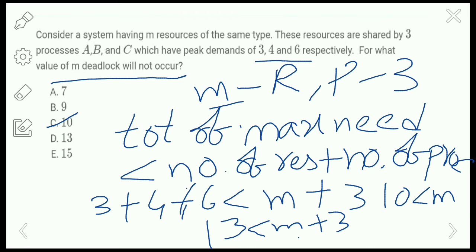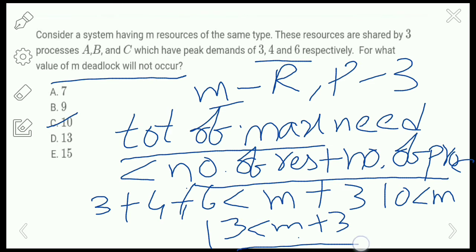Here they have given the number of resources and the number of processes, and the total of maximum need must be less than the number of resources plus the number of processes.